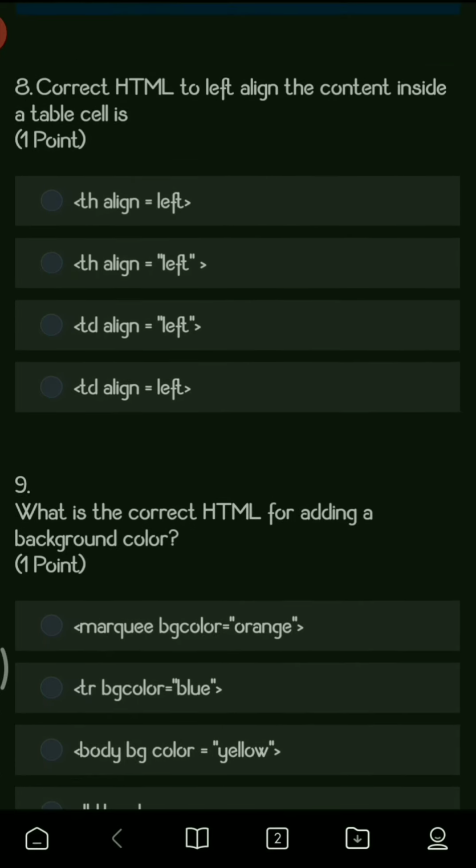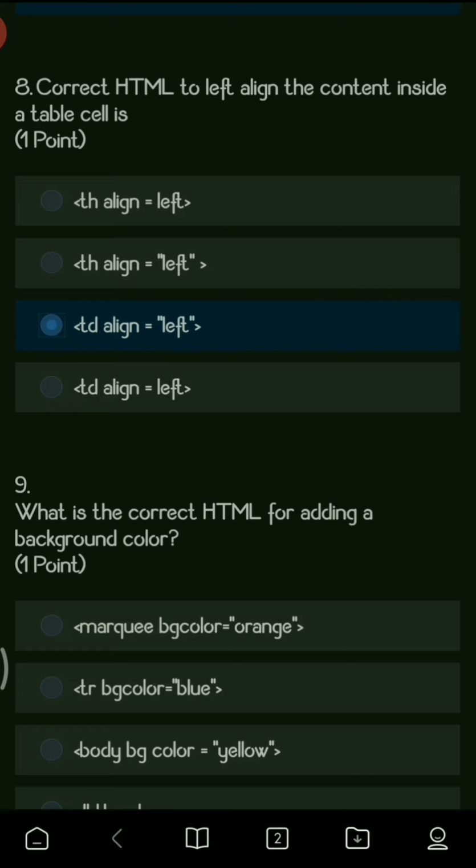Next question. Correct the HTML to left align the content inside a table is called. So if you want to change the alignment inside your table, then which code are you going to use? So we are going to give the alignment as left. So here are the options. TH align is equals to left, TH align is equals to inverted comma left, TD align is equals to left, inverted comma left and TD align is equals to left. So here the right answer is TD align is equals to inverted comma left.